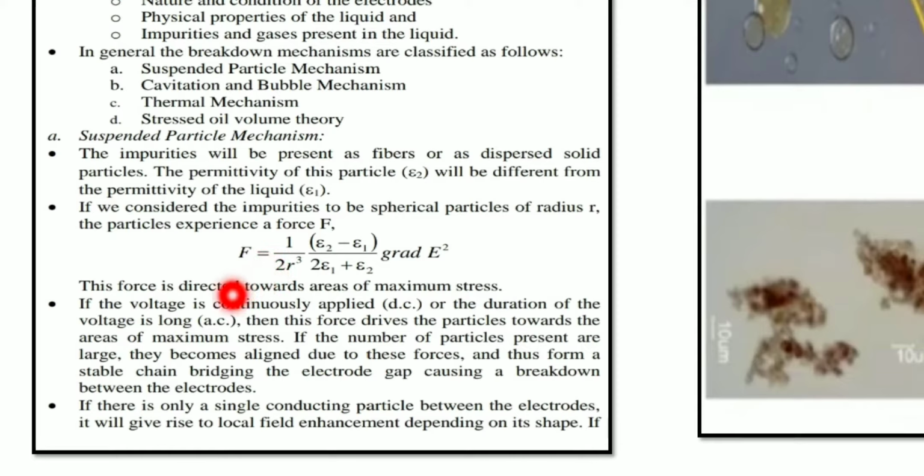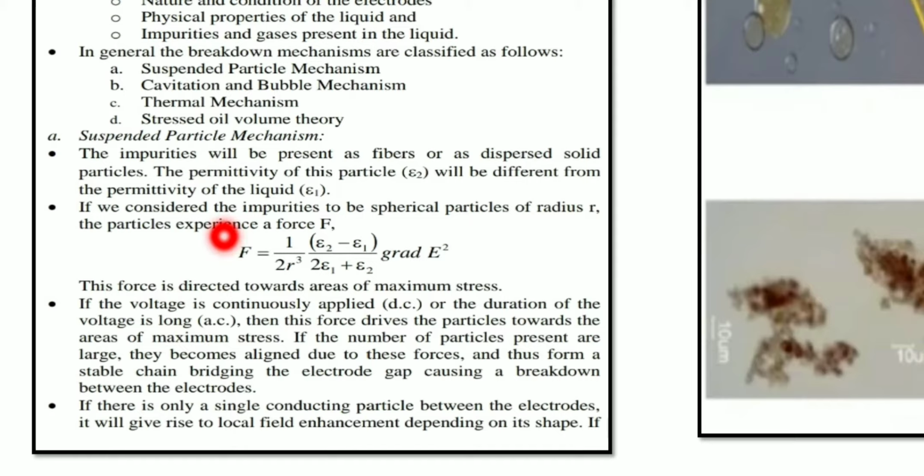Next, what will happen if the impurity particles are large in number? These particles are going to align themselves. Due to what reason? Due to this force itself, the electrostatic force that has been developed. Due to this force, the impurity particles are going to align and form a chain-like structure. Keep it in mind.